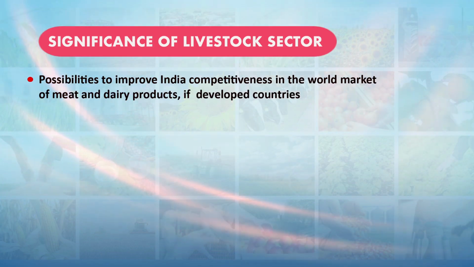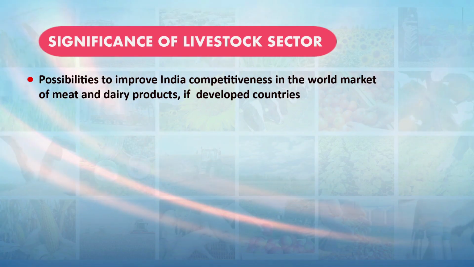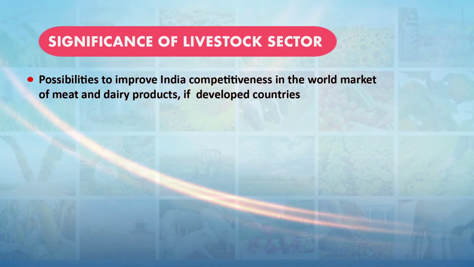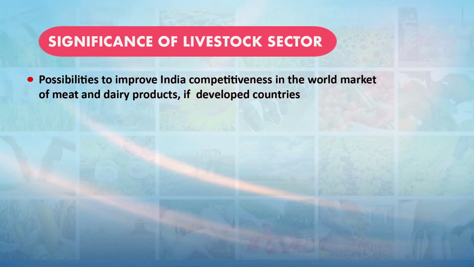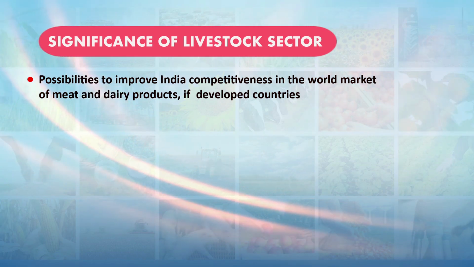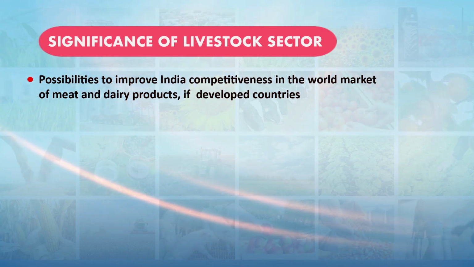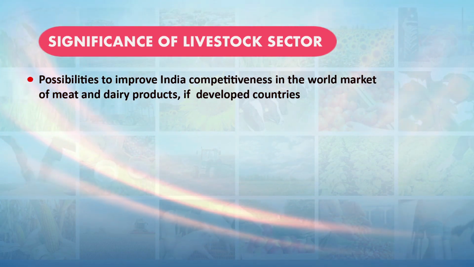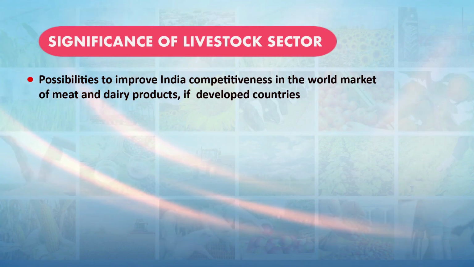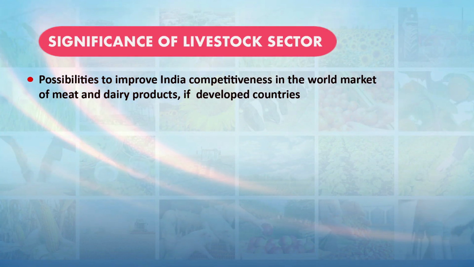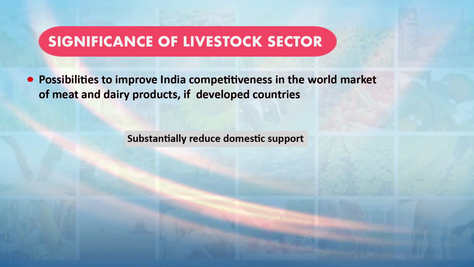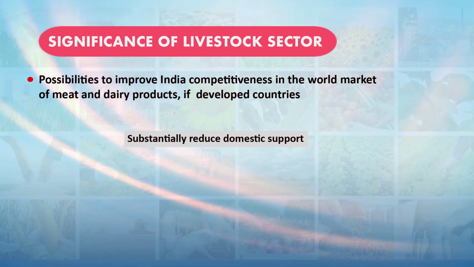And we have the possibility to further improve the significance of this sector by increasing India's competitiveness, particularly when we talk about export earnings from the milk sector or the meat sector. There are 2-3 things we need in the world.